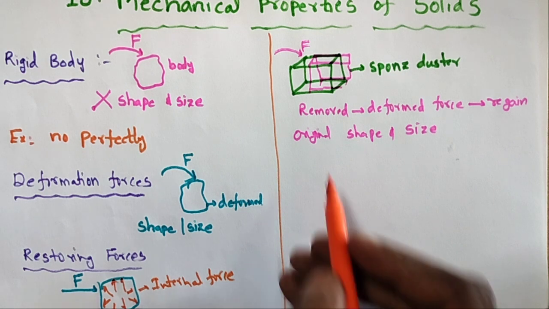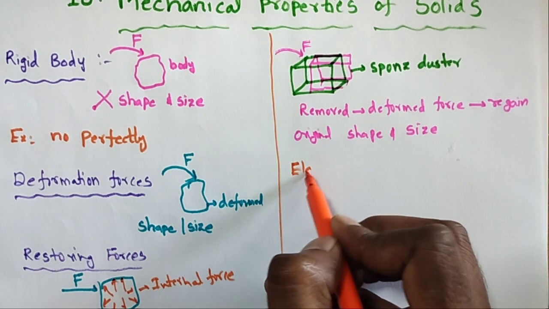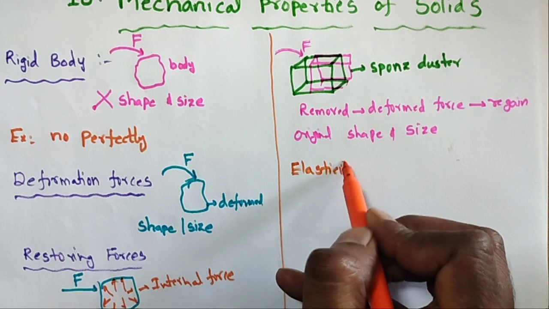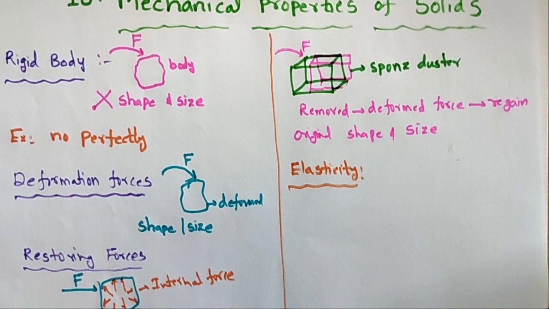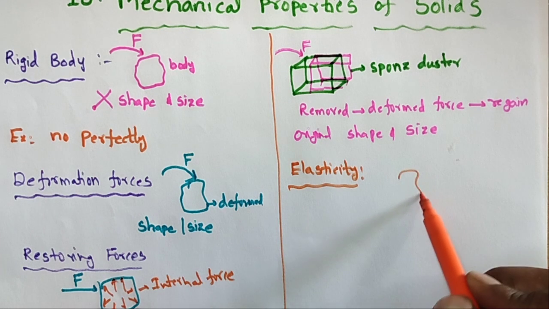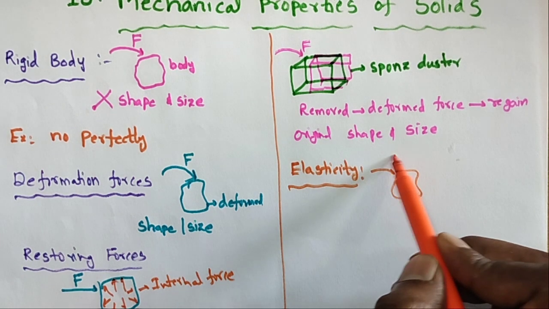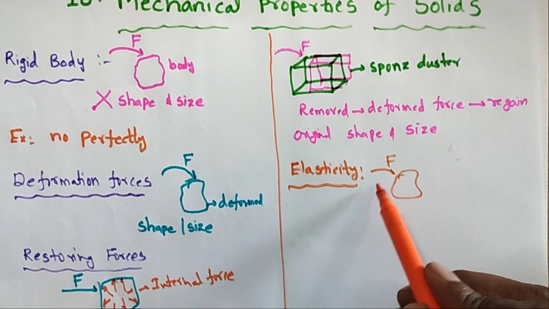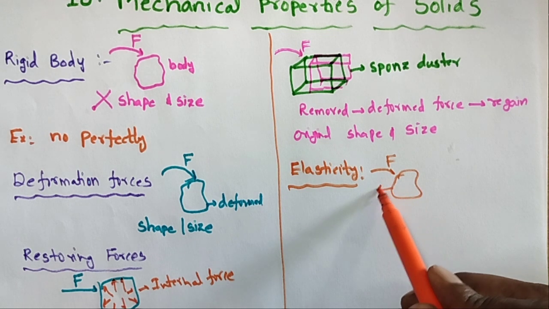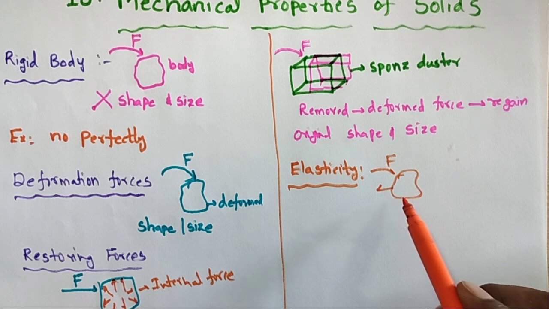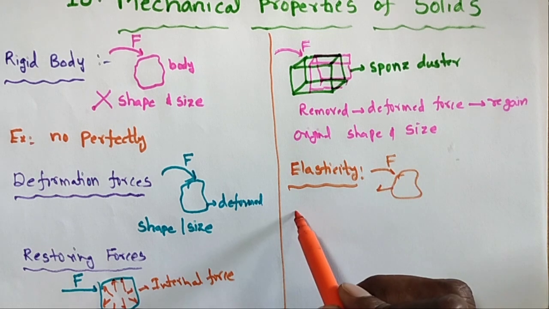And so this gives elasticity in nature. What is elasticity in nature? When the deformation force F is removed, the object comes back to its original position. This is the property of the body.